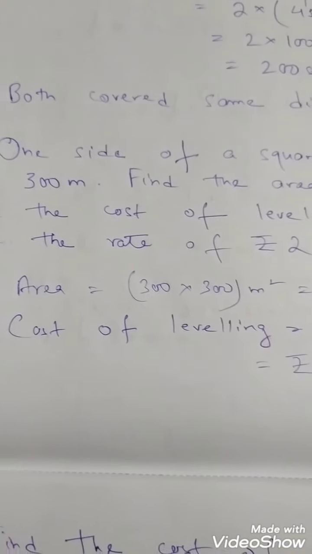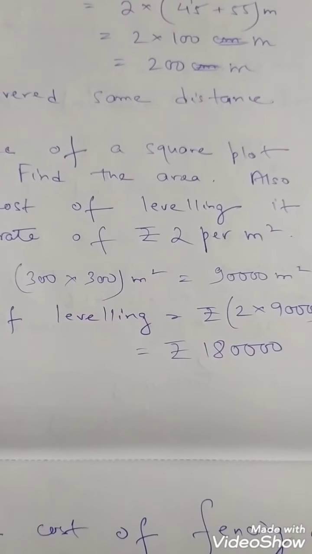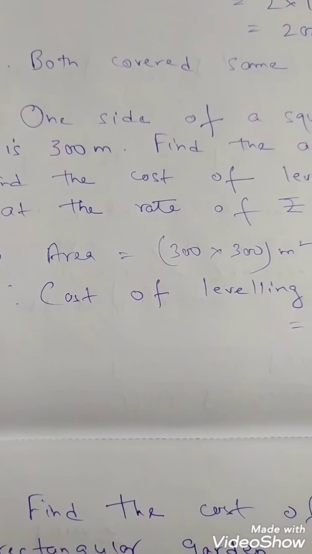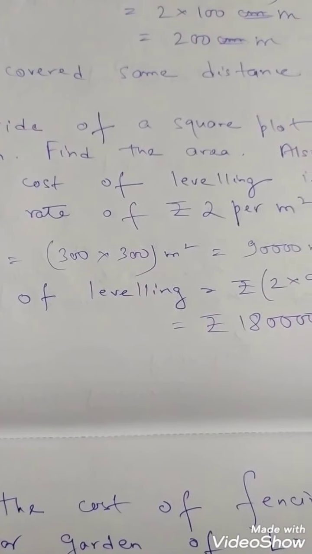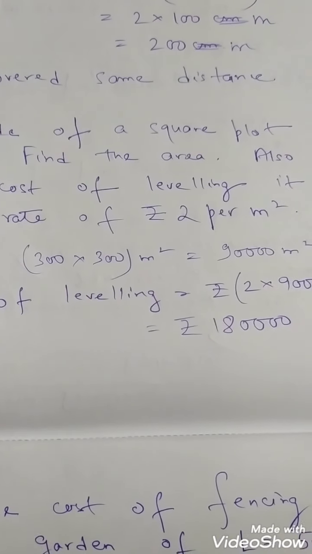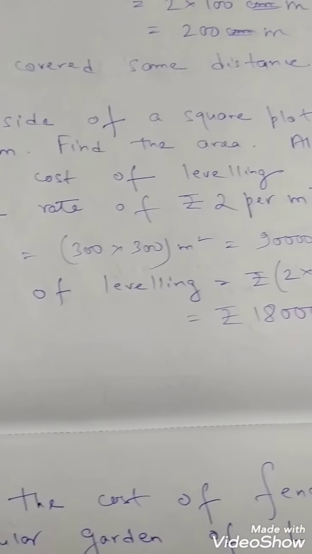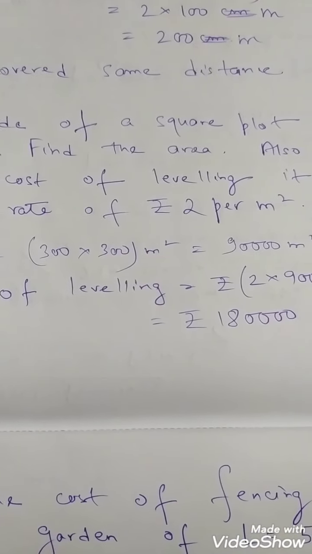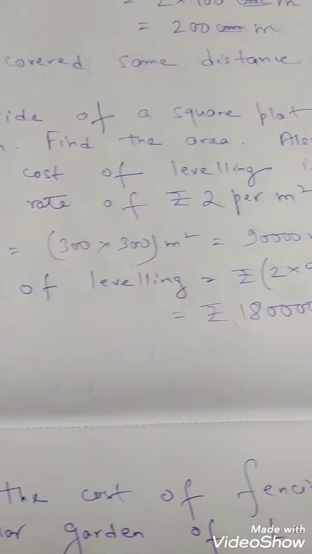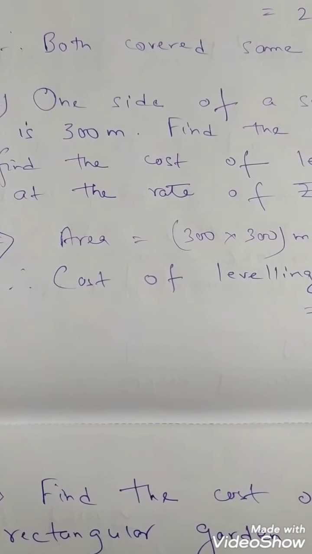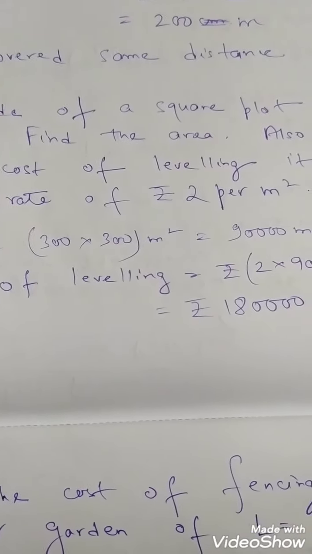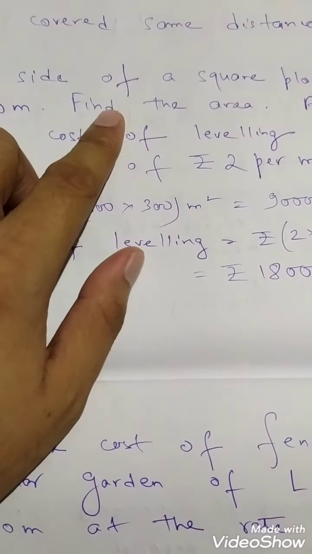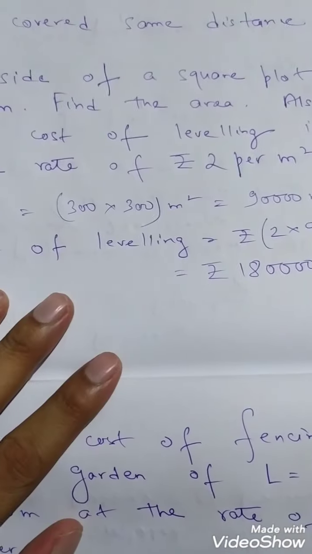One side of a square plot is 300 meter. Find the area. This is the first part. And the second part is also, find the cost of leveling it at the rate of rupees 2 per meter square. So there are two parts. First is the area and then the cost of leveling.